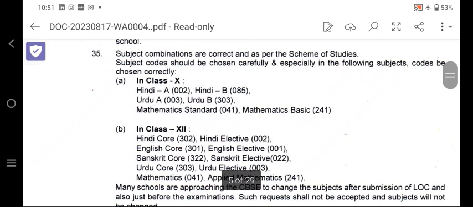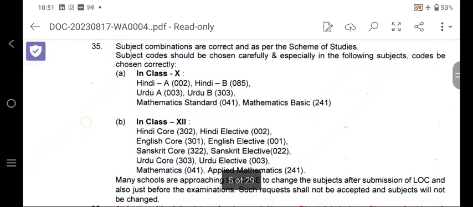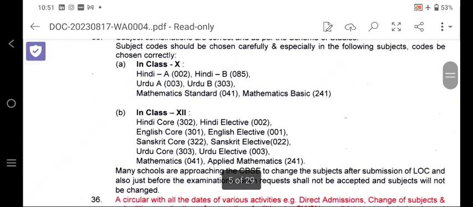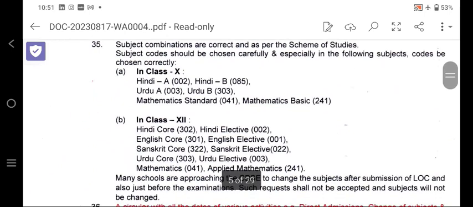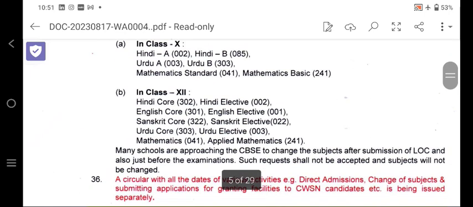It is given that class 10 Hindi A is 002 and Hindi B is 085. So many confusions are there regarding Hindi A and Hindi B, Urdu A and Urdu B, and mathematics standard and mathematics basic. You should go through that. And for class 12, Hindi core and Hindi elective are both different. They have different codes, 302 and 002.